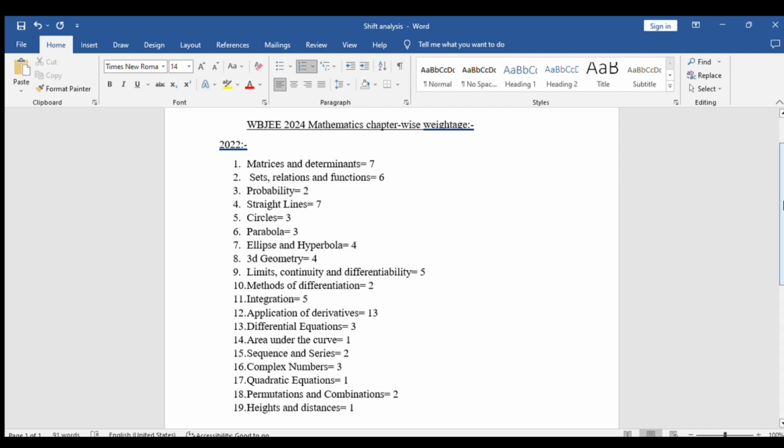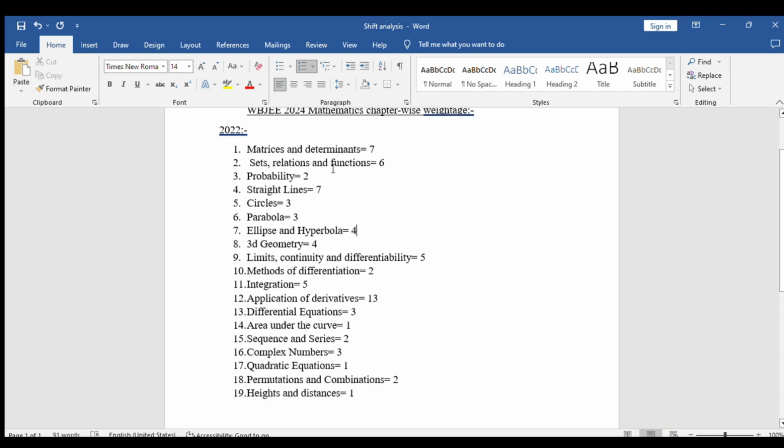So let's move on. As you can see, from matrices and determinants, a chapter of algebra which is taught in class 12, 7 questions had come in one single paper. From sets, relations and functions, 6 questions had come. From probability, 2 questions. From straight lines, 7 questions. From circles, 3 questions. From parabola, 3 questions. From ellipse and hyperbola, 4 questions. From 3D geometry, 4 questions had come.